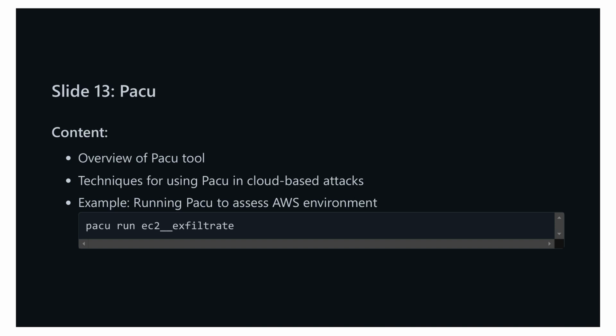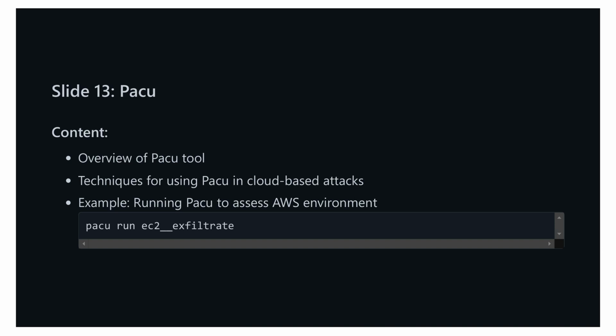First, we'll cover an overview of the PACU tool. PACU is tailored to exploit and perform security assessments on AWS services. Its modular architecture allows for flexibility and customization, making it suitable for a wide range of attack scenarios. Next, we'll discuss techniques for using PACU in cloud-based attacks. This includes setting up your environment, loading appropriate plugins or modules, and executing specific tasks such as privilege escalation, data